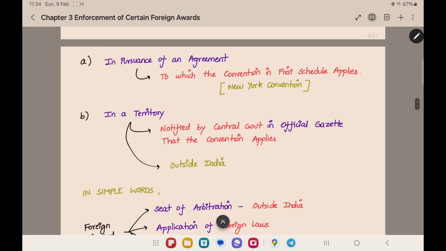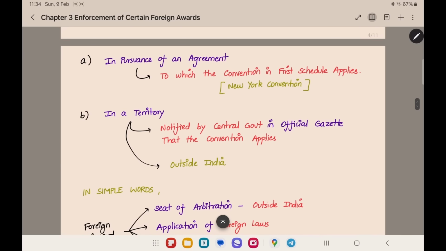And here is the substance of the definition. It should be in pursuance of an agreement to which the convention in the First Schedule applies. The agreement here they are referring to is the arbitration agreement. You should have an arbitration agreement, and following that you should have conducted an arbitration, and from that arbitration you should get an award. That is the foreign award. And for that agreement, the convention in the First Schedule should apply. The New York Convention should apply to the agreement.